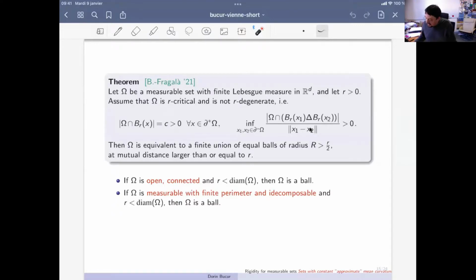Now this non-degeneracy condition, I will give some examples showing how important it is, but in fact it's transparent in the sense that as soon as a set is open and connected, then the non-degeneracy condition is automatically satisfied.